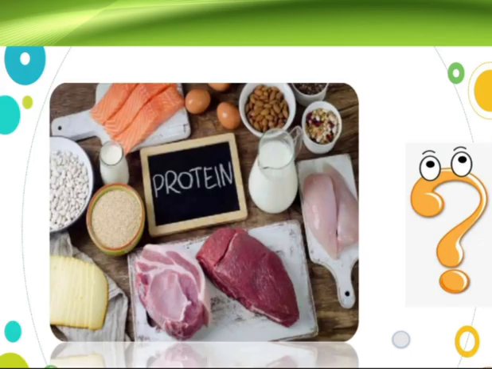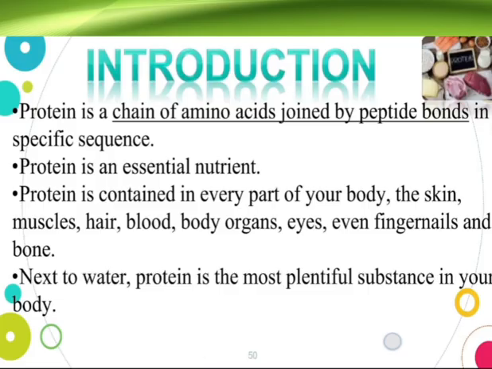Then we see about the second main biomolecule, protein. Let's see about protein. First of all, we see what protein is. Protein is a chain of amino acids joined by peptide bonds in a specific sequence. Protein is an essential nutrient. Protein is contained in every part of your body: the skin, muscles, hair, body organs, blood, even fingernails and bone. Next to water, protein is the most plentiful substance in your body.